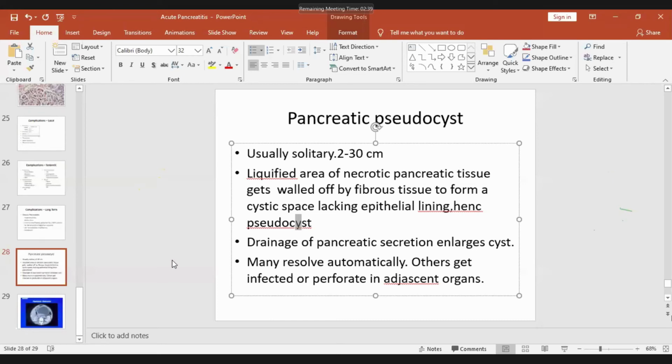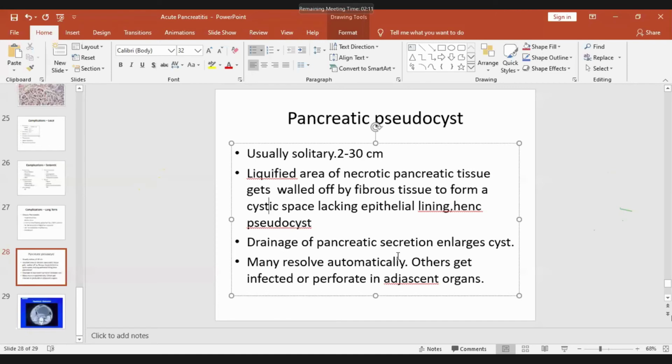pseudocyst. And what is it? It is liquefied, as I told you, necrosis of pancreas and liquefaction. That collection of that liquefied material is walled off by fibrous tissue. So this is a long-term complication, and that is called pseudocyst. Drainage of pancreatic secretion enlarges the cyst. This cyst keeps on enlarging by the pancreatic juice secretion.